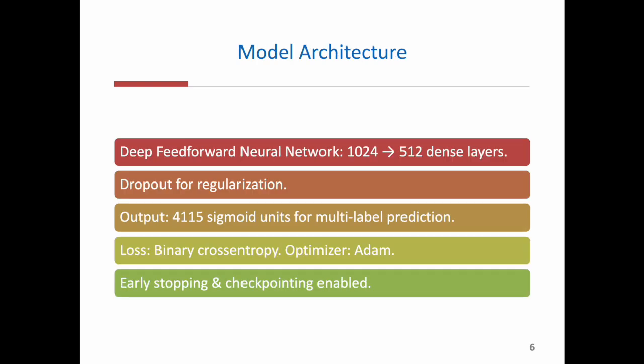The model is a feed-forward deep neural network designed for multi-label classification. The inputs are 2048 features from Morgan fingerprints. Hidden layers are a dense layer of 1024 units followed by dropout, then another dense layer with 512 units and dropout. Output is 4115 sigmoid units, one for each possible side effect. The loss function is binary cross-entropy and the optimizer is Adam. I also used early stopping and model checkpoint to avoid overfitting and to save the best model automatically.